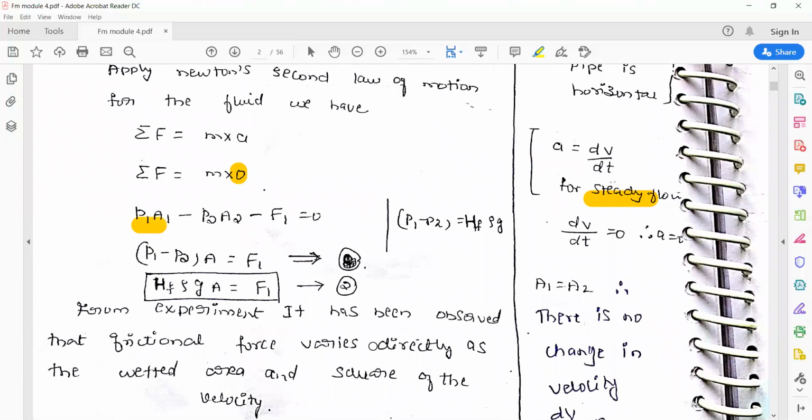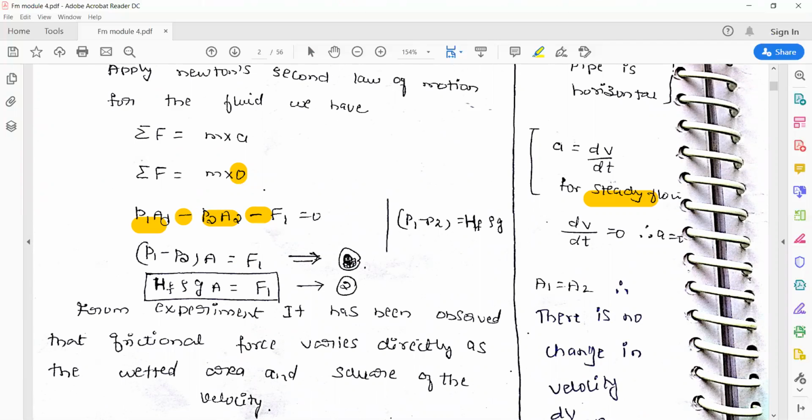The pressure force at section 1 is P1A1 and pressure force at section 2 is P2A2, but it is acting in the opposite direction. That's why negative sign is taken. And also the frictional resistance is happening in the opposite direction. That's why this is also negative. Negative F1 is equal to 0.